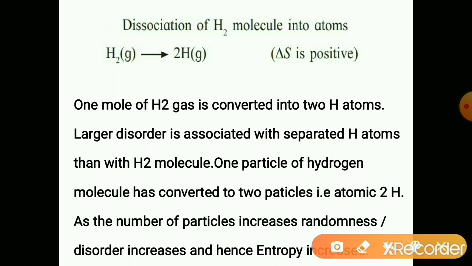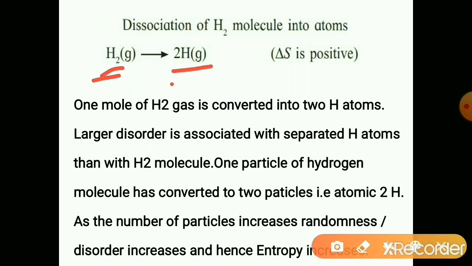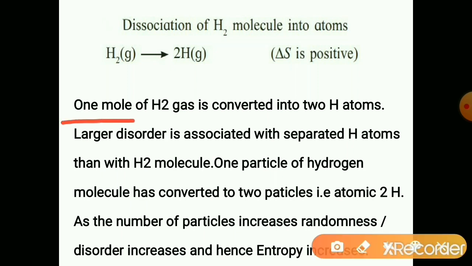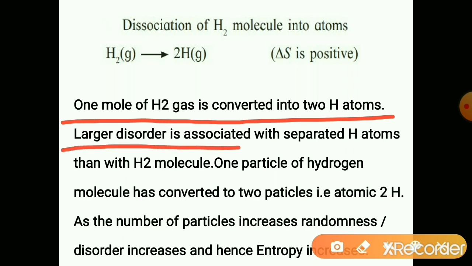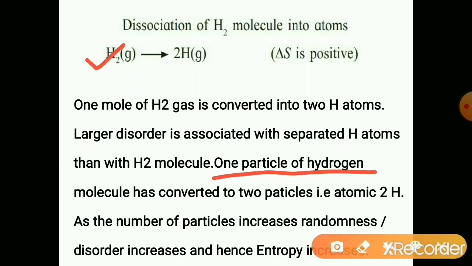So the change in entropy will be positive for this dissolution process because iodine molecules become a little bit free compared to the solid iodine molecules. Another example is given: dissociation of hydrogen molecule into atoms. When hydrogen molecules dissociate, one particle gets converted into two particles. 1 mole of H2 gas is converted into 2 hydrogen atoms. Larger disorder is associated with separated hydrogen atoms than with hydrogen molecules.